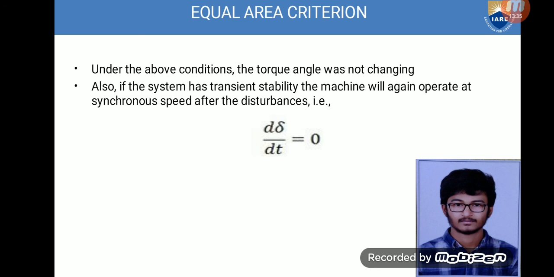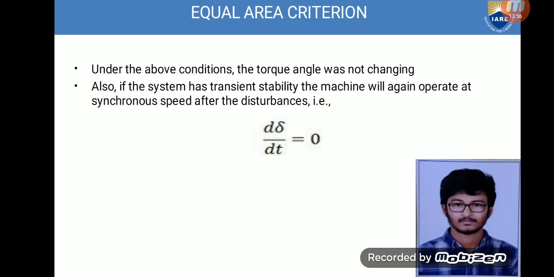At the time of occurrence of the fault, the machine will start to accelerate. When the fault is cleared, it will continue to increase speed before it reaches its peak value. At that particular point, we find d delta by dt equal to 0.